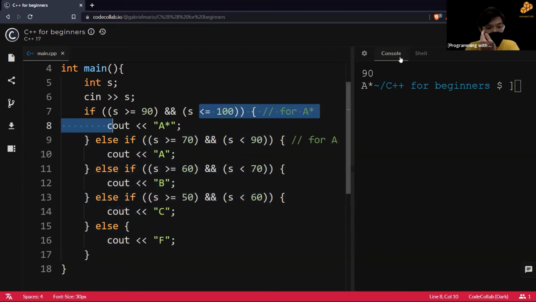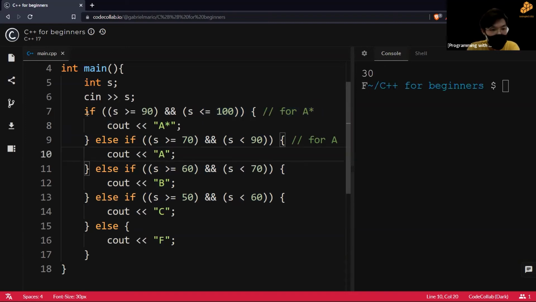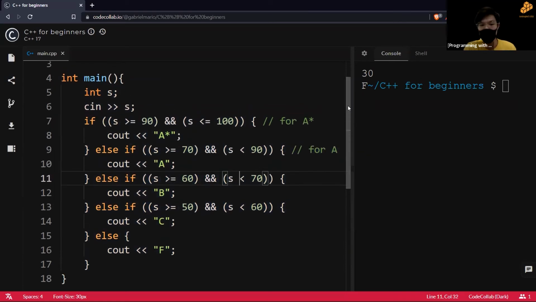Okay. So now let's try 30. All right. You didn't study a lot. And now we got F. Why you got F is because we failed this, we jumped below, failed this, we jump below, failed this, we jump below, failed this, and then finally the last result, we get the bottom one, which is F. I hope that's clear. This is a lot of lines, so you guys can take a screenshot if you need the answers. If you don't, good for you.